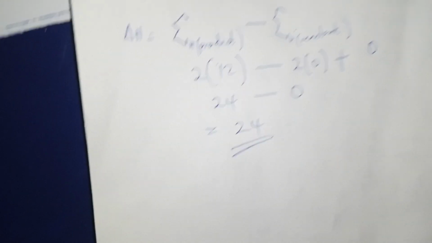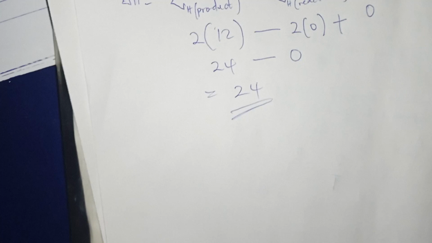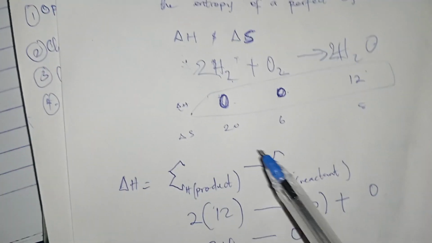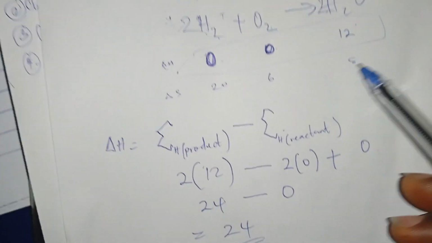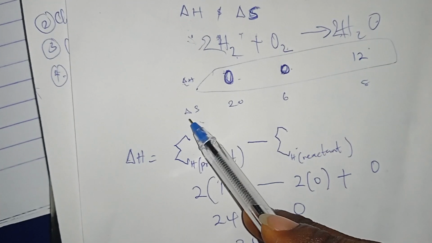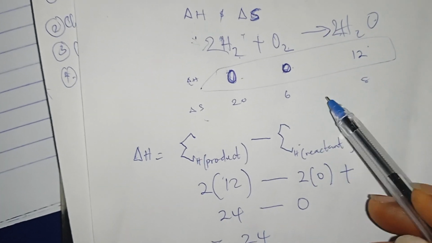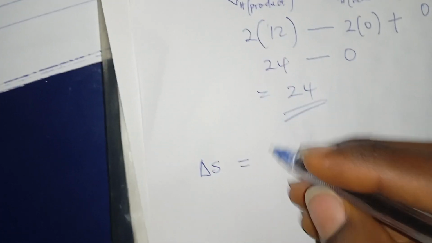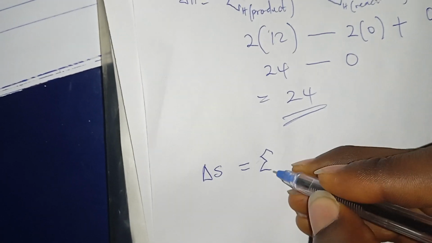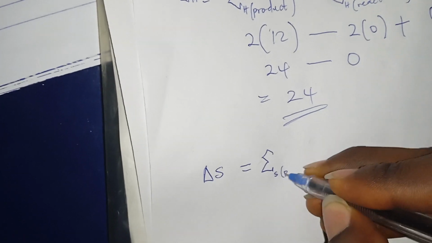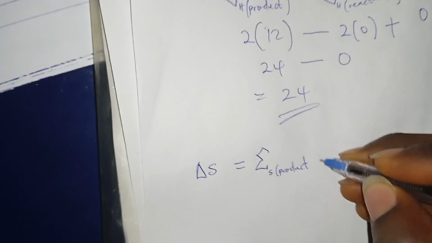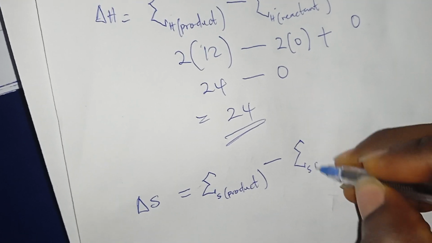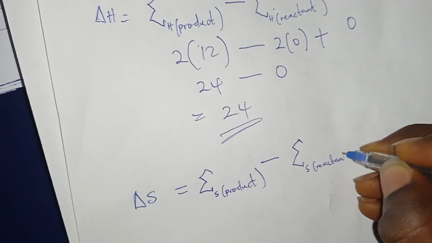So a situation whereby I am not giving Q, not giving mass, not giving latent heat of fusion or temperature change and the rest. I'm just giving an equation and giving made-up values for entropy. They tell me the entropy value from the table is this, is this, is this. All I need to do is to simply do: change in entropy is equal to the sum of entropy of the products minus the sum of entropy of the reactants.